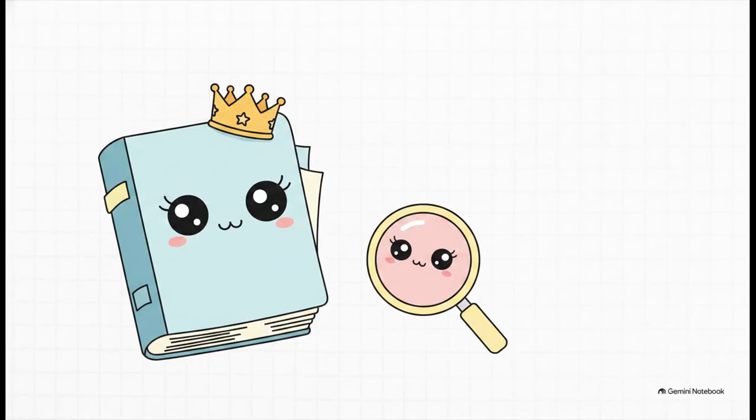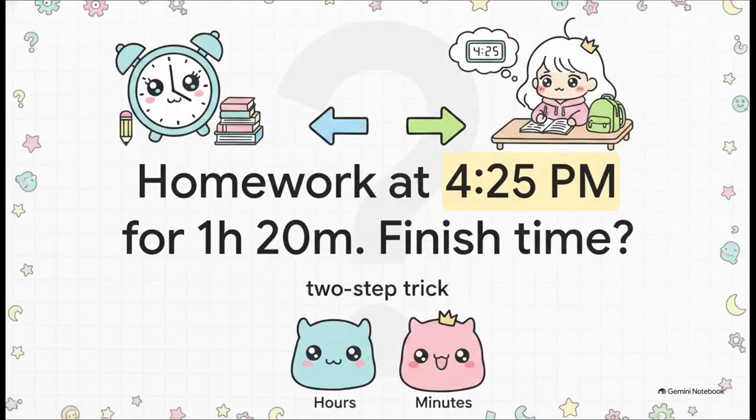Well, we are nearing the end of our explainer today, but we've got one last hurdle to clear. It is officially time for the boss level problem. I present to you the final homework challenge. We're going to need every single thing we've learned today to crack this last case. All right, here's the situation. Coco starts her homework at 4:25 p.m. She works super hard for 1 hour and 20 minutes. So, when does she finish?